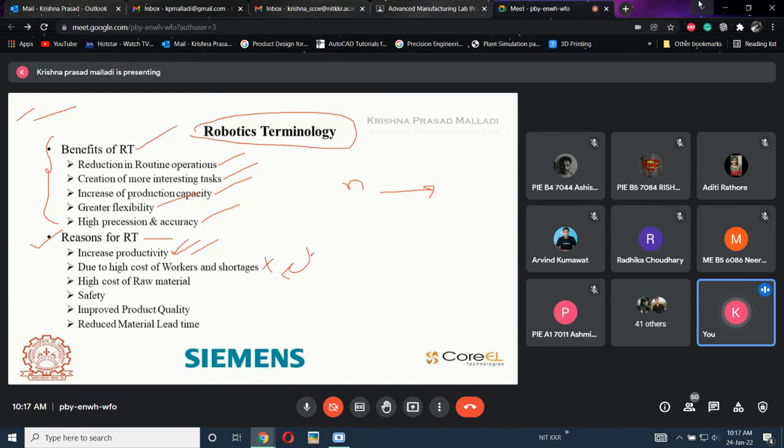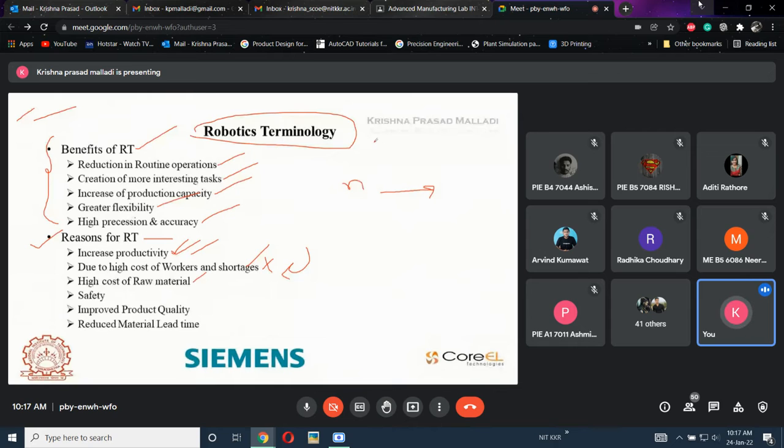So in those applications, if there are automated vehicles and automated robots that will do these tasks, then it will be cost saving to the industry. That is one thing. Second one is high cost of raw material. Nowadays raw material cost is continuously increasing, so the material which we are going to produce will also be costlier.